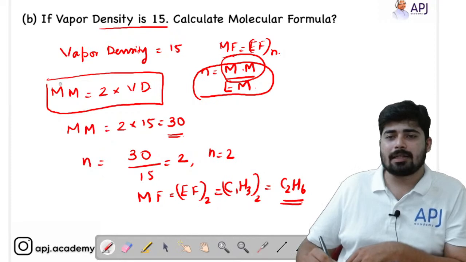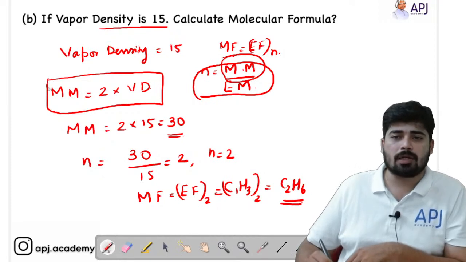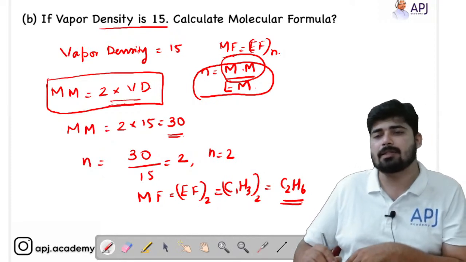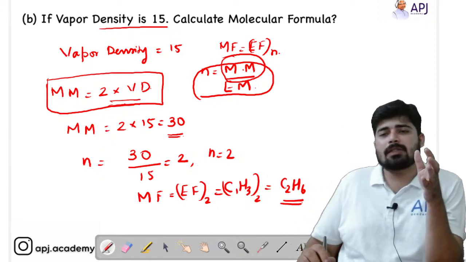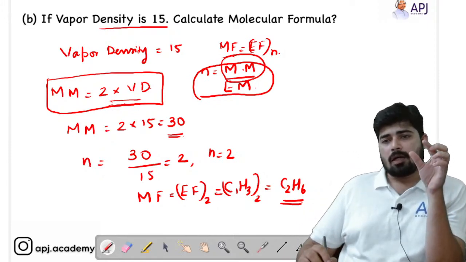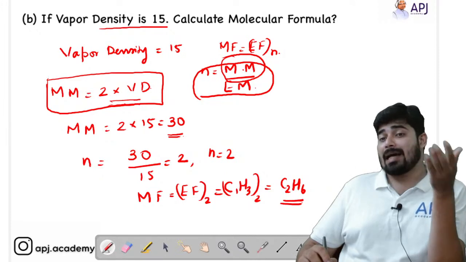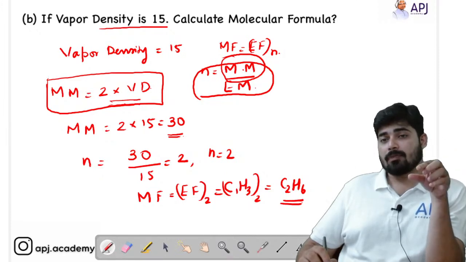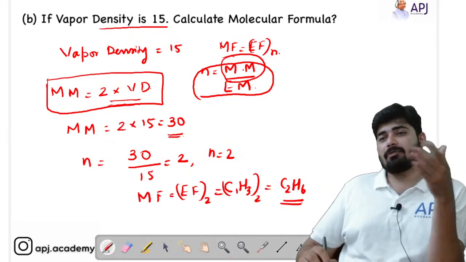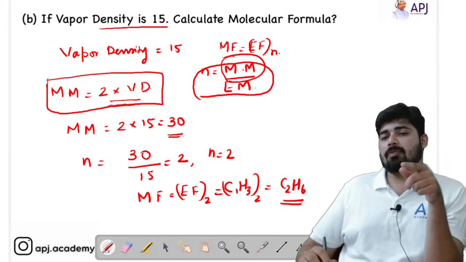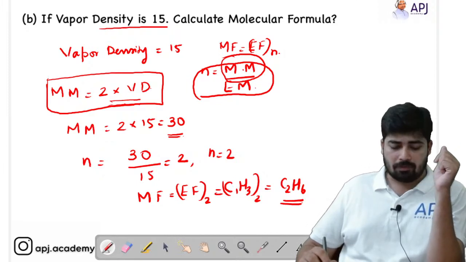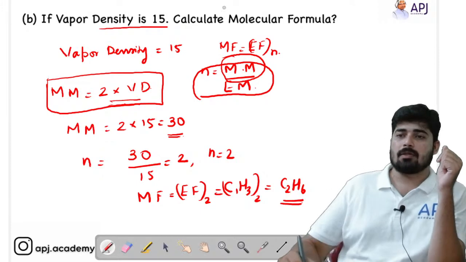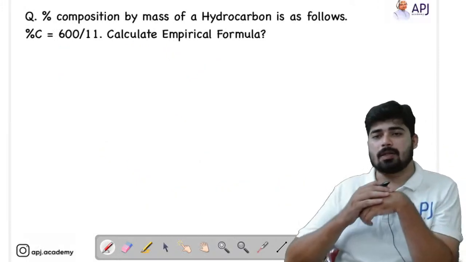So here this relation is very important, that is molecular mass is equal to 2 times vapor density. In certain question papers they will be giving you vapor density, or they will directly give you the molecular mass. If vapor density is given, you can convert it into molecular mass by this formula, that is 2 into vapor density will give you the molecular mass, right? So we will move on to the next one.